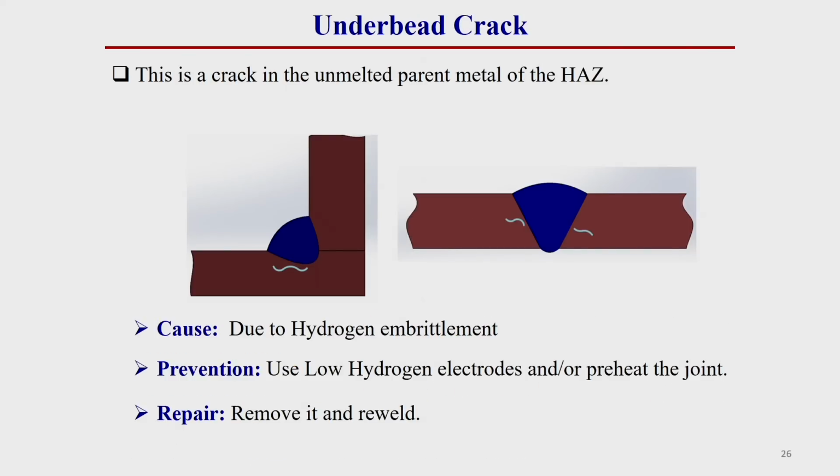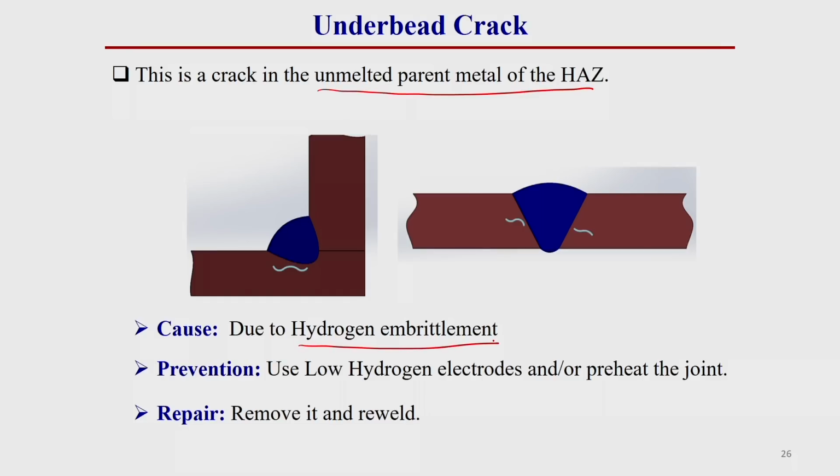Then underbead crack, this is a crack in the unmelted parent metal of the heat affected zone. This is the crack which occurs at the heat affected zone, which is the unmelted portion. This portion is generally heated, but there is no molten material. Due to the heating, microstructural changes generally occur. This heating temperature is above its recrystallization temperature. So, from the melting zone to the recrystallization zone, where the microstructure is changed due to heating only, in this location generally this underbead crack occurs.